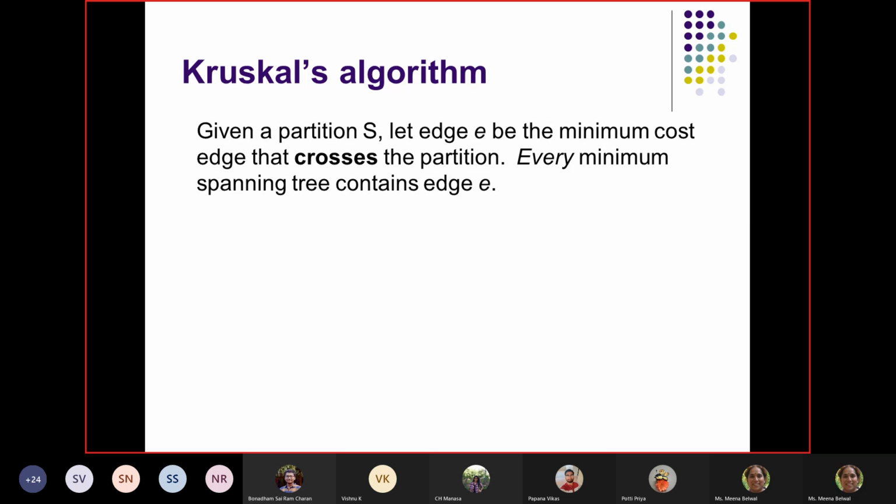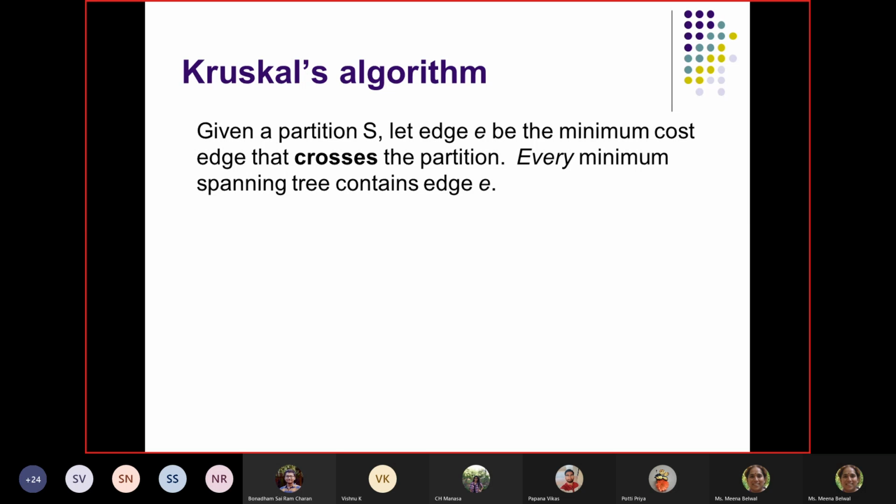Like that, we keep picking the next minimum edge, but the two nodes of the edge should belong to different partitions. If they are in the same partition, we are not going to add them. That is how, with the minimum cut property, we get the minimum spanning tree using Kruskal's algorithm.